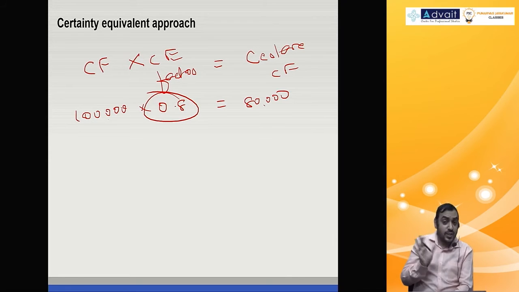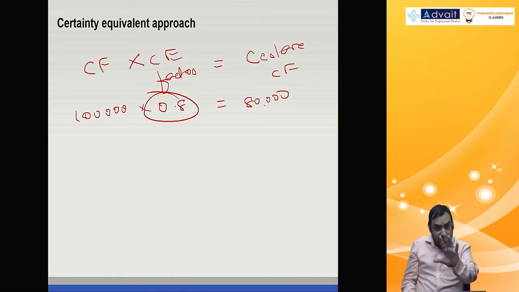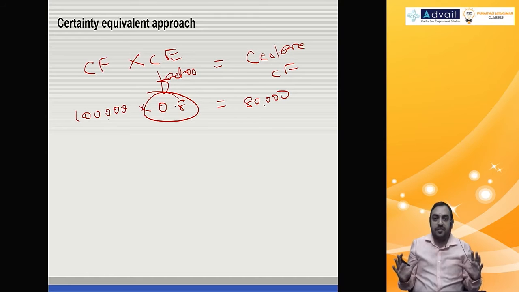And remember, this 0.8 does not mean probability. Probability means this is an 80% chance, something else is a 20% chance, we take both. That is probability. We'll come to it in the next segment. But here we're only talking about the certainty equivalent factor.